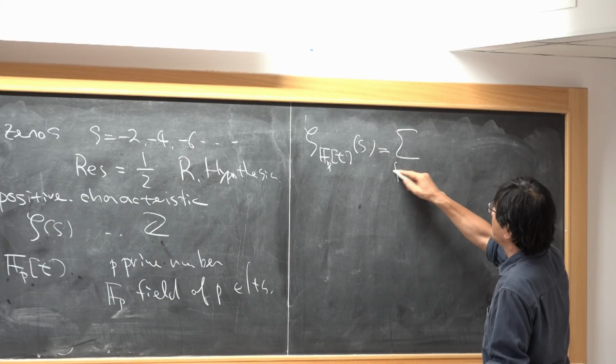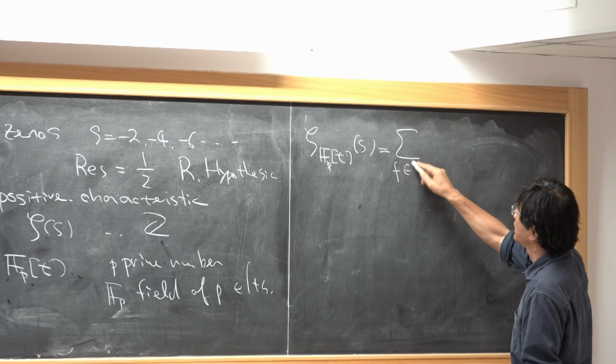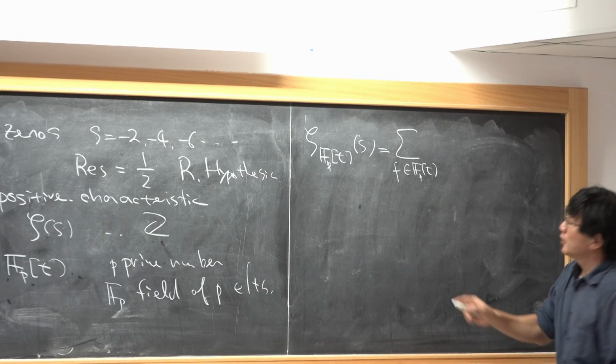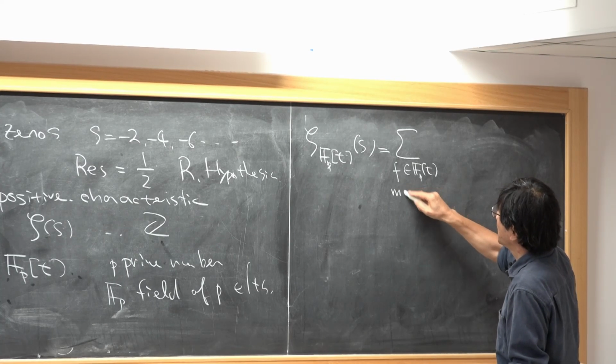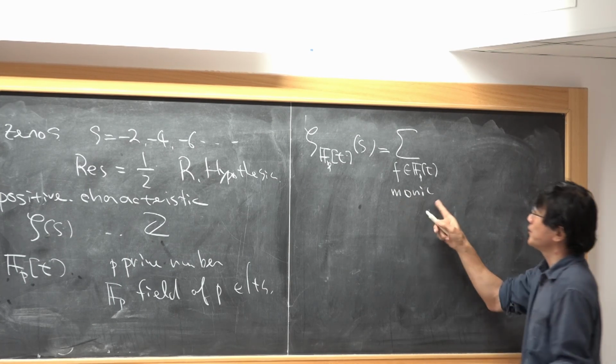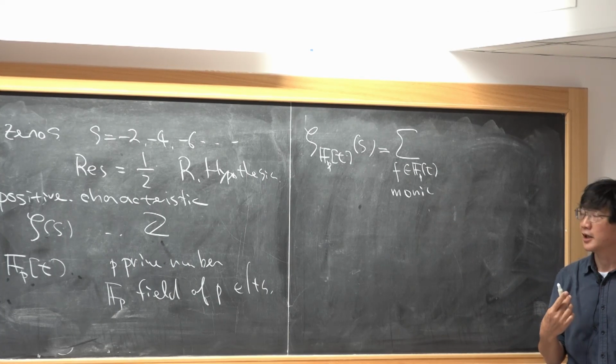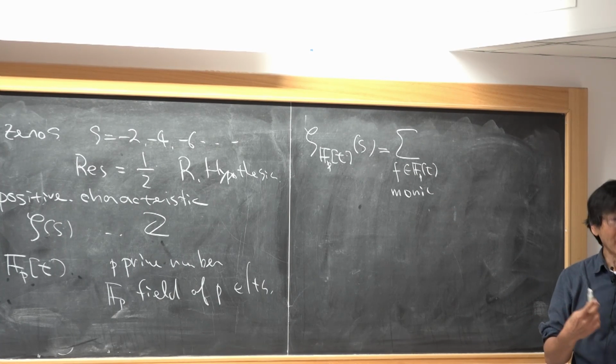Here f ranges over monic polynomials, where monic means the coefficient of the highest term is 1.